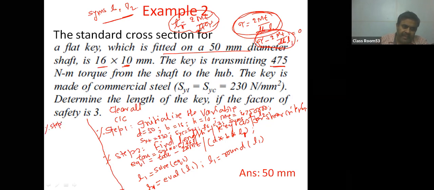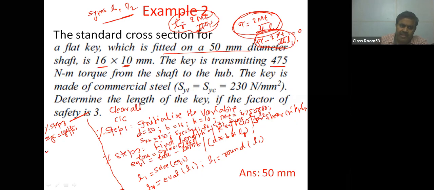Step 3. Step 3 is again finding the length of the key as per the compressive criteria. ये आप लिख लीजिएगा, find the length of the key as per the compressive criteria. यही सारे steps repeat हो जाएंगे. Tau की जगह we have to calculate sigma c. So I am writing SIGC. It is sigma c, and sigma c is given by S by c divided by factor of safety. So sigma c is available.